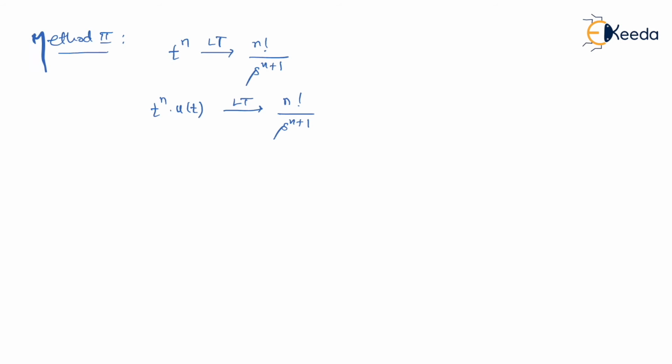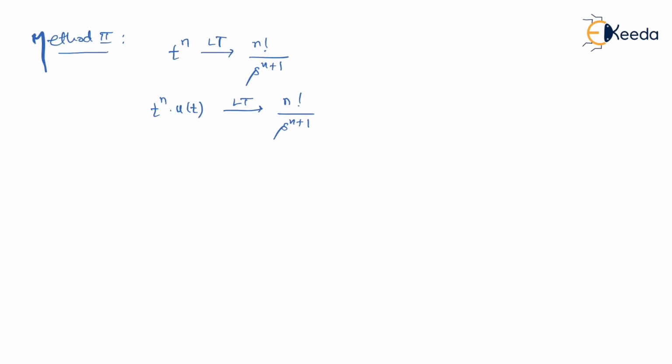In mathematics, whatever Laplace transform you learn is a unilateral Laplace transform, but what we learn in engineering is a bilateral Laplace transform, where we integrate from minus infinity to infinity. In the unilateral Laplace transform, we integrate from 0 to infinity.